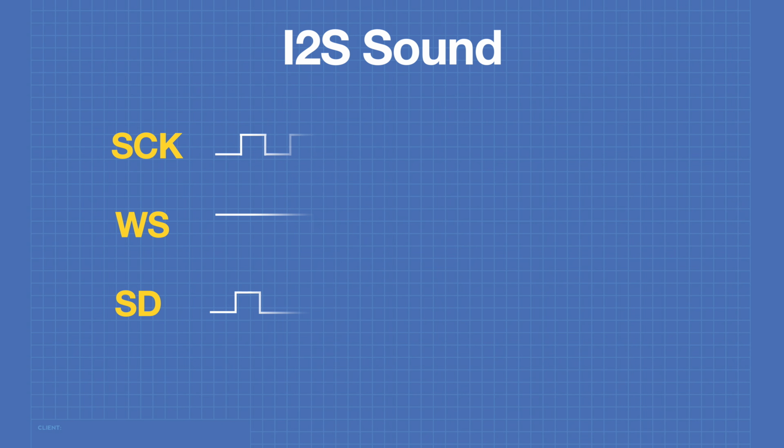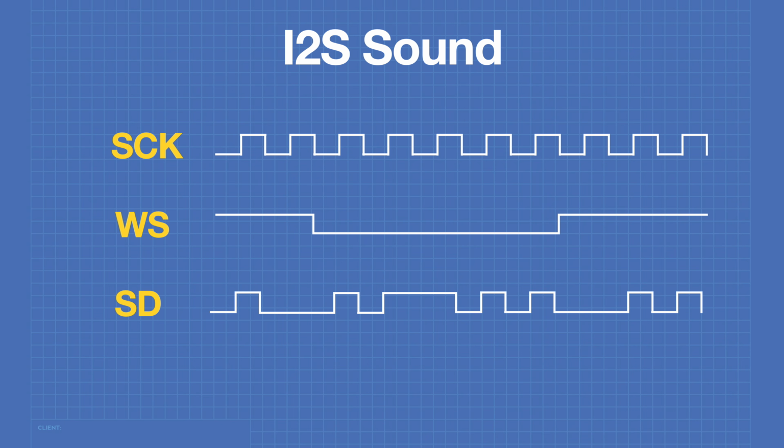If we examine the waveforms of the I2S bus, we'll see the serial clock is at a constant rate. The serial data is the audio data, and it varies between 0 and 1. Whether that audio data represents the left or the right channel is determined by the word select pin.